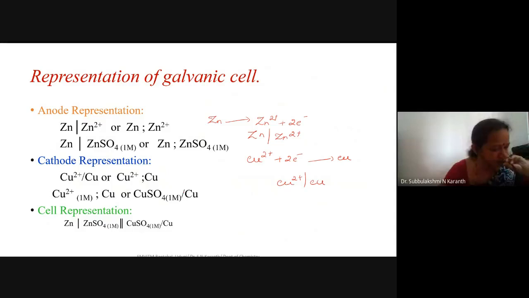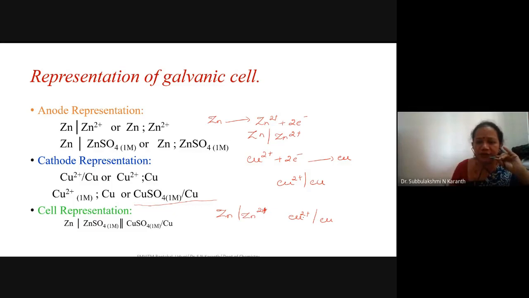Or, instead of writing Cu2+, you may represent the complete ion solution, CuSO4. Like I represented here, CuSO4 bar Cu. Or you may just represent Cu2+ bar Cu. Then the sum of the two representations we consider as the cell representation, and you have to write the anode representation first, then the cathode representation, Cu2+ bar Cu.